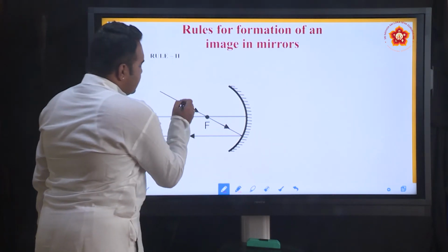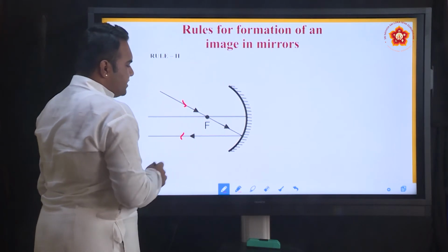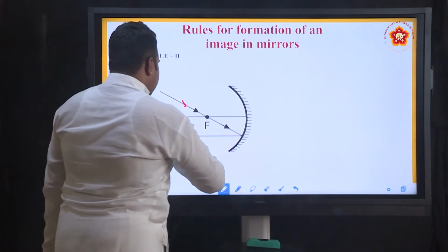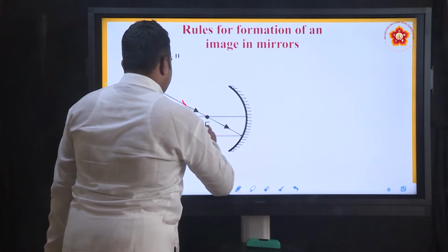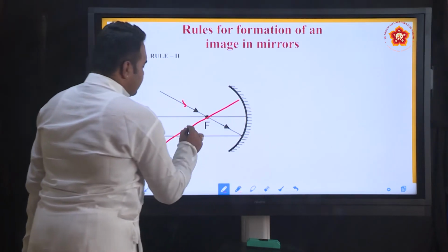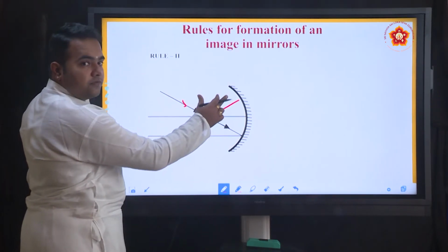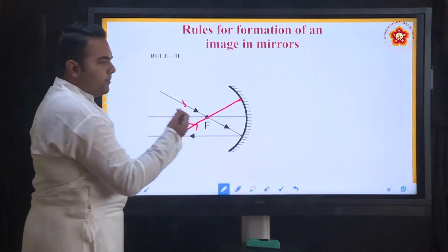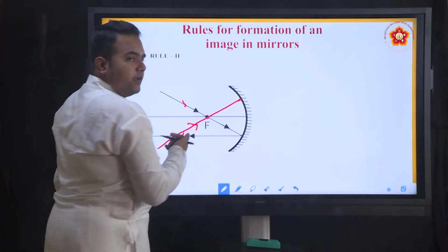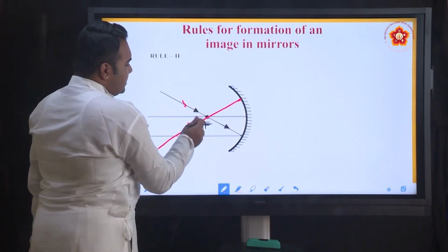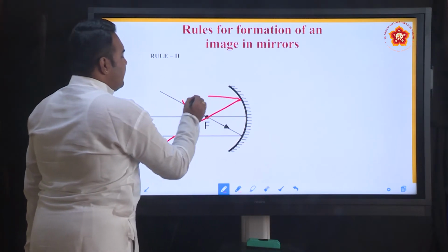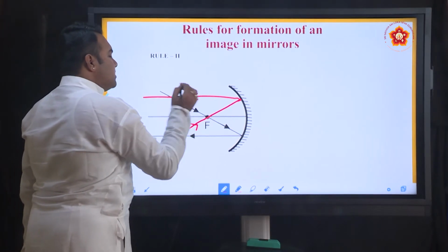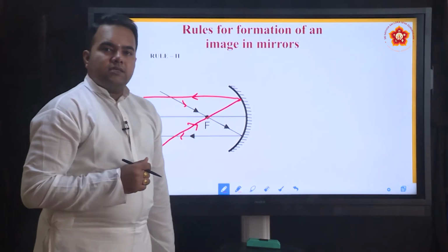Look at this, these arrows show the direction in which the ray of light is coming. Suppose I have one more incoming ray of light which is passing through the focus and hits the mirror here. How should I draw the reflected ray? Because it is passing through the focus, it must always emerge parallel to the principal axis.